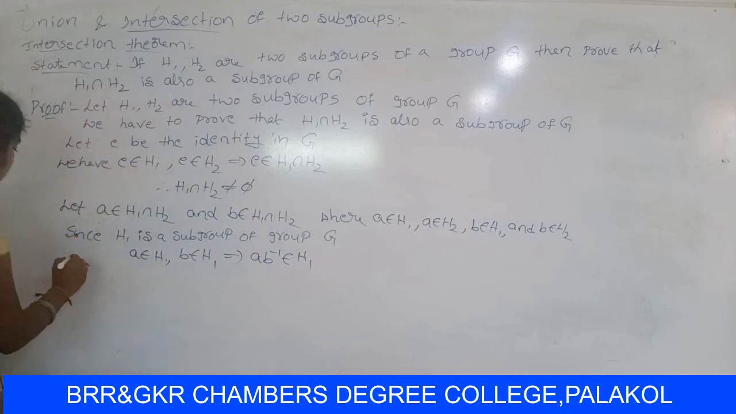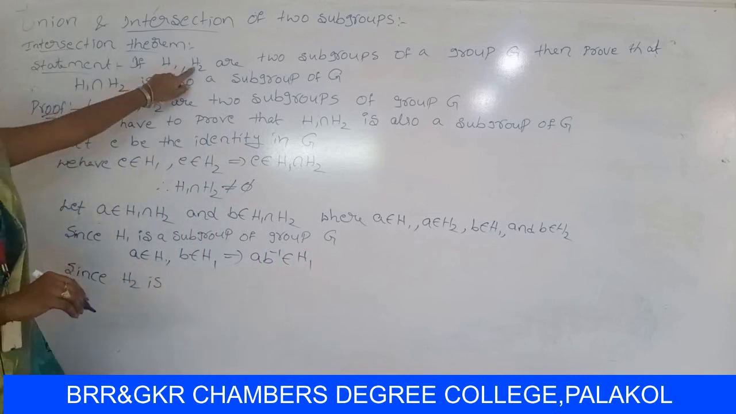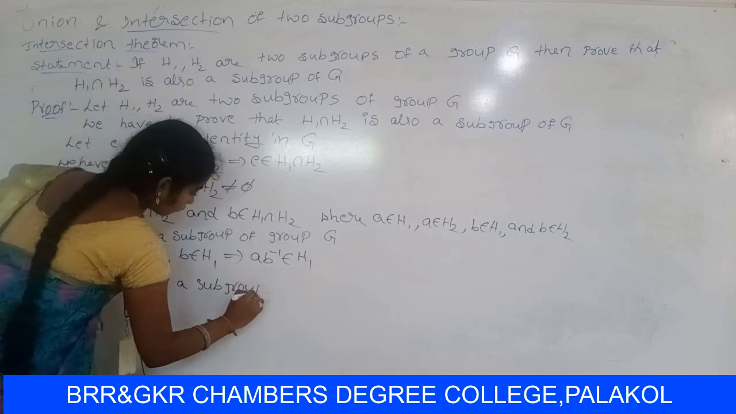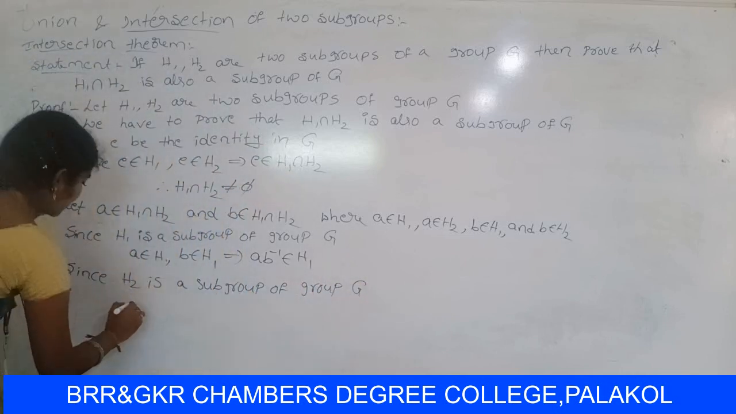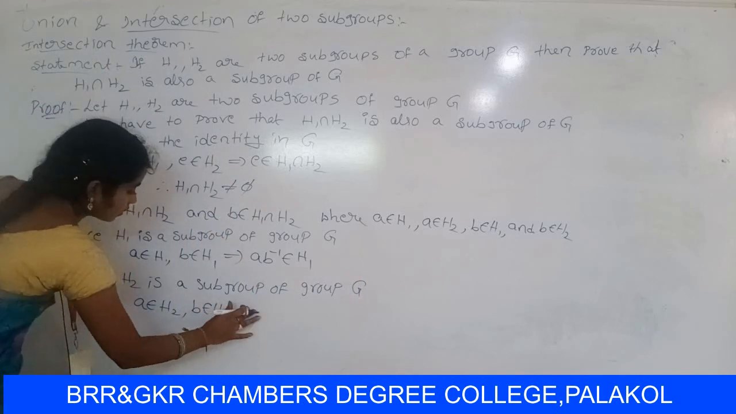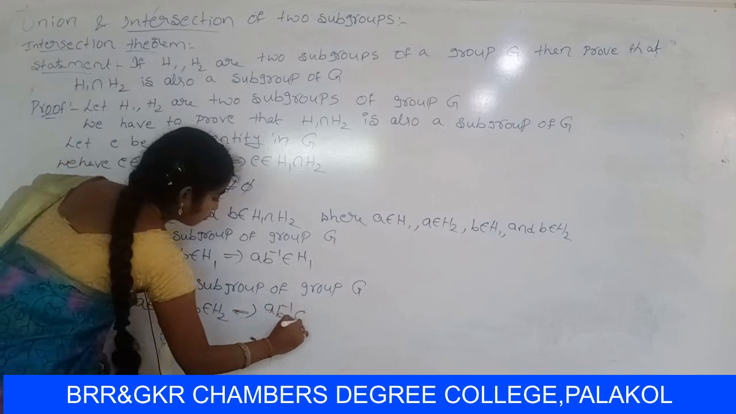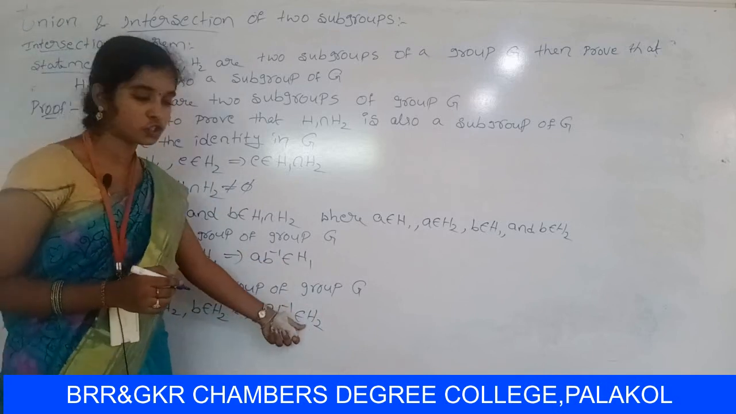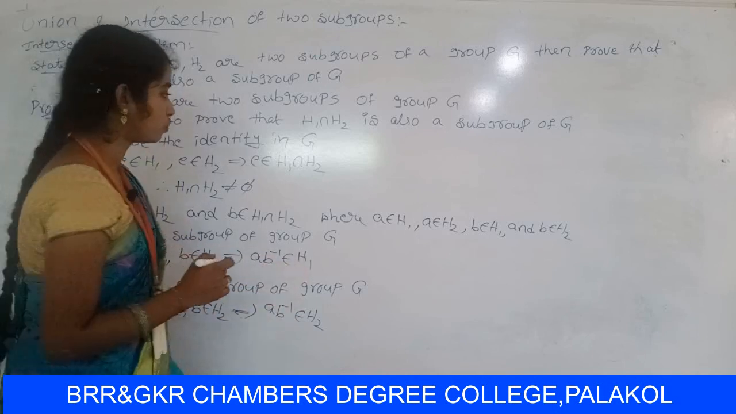Similarly, already know that H2 is a subgroup of group Z. So A belongs to H2, B belongs to H2, that implies AB inverse belongs to H2. So AB inverse is in H1 and AB inverse is in H2, so AB inverse belongs to H1 intersection H2.